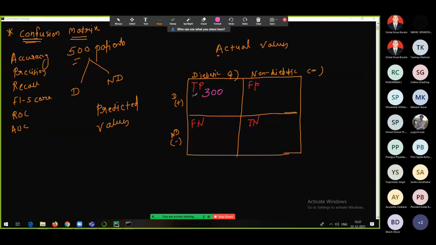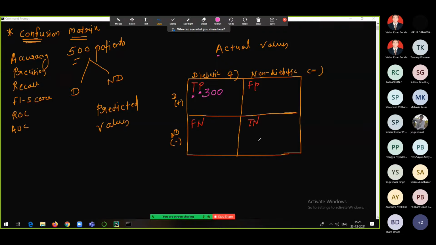So your model is true about whatever it is saying about positive patients. That is true positive. Or you can remember it like this: whatever our model is saying about positive patients, our model is true. Okay, that is true positive.